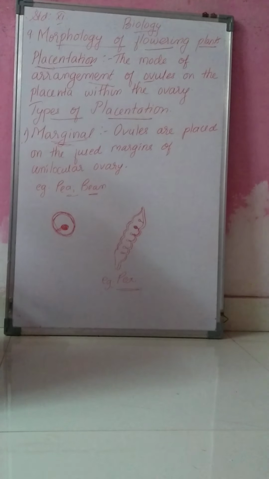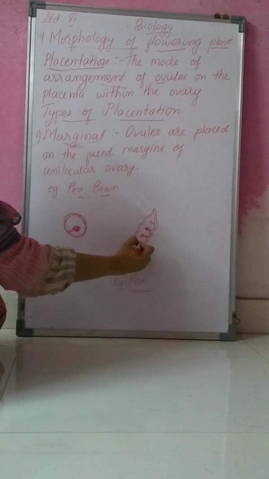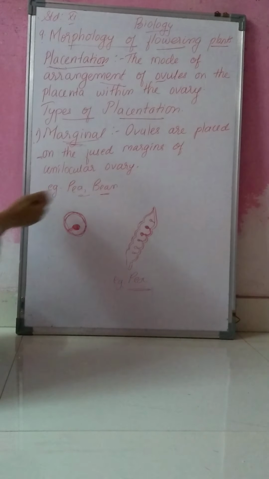Okay, what is marginal placentation? These are the ovules. Ovules are placed on the fused margin of the unilocular ovary. Okay.